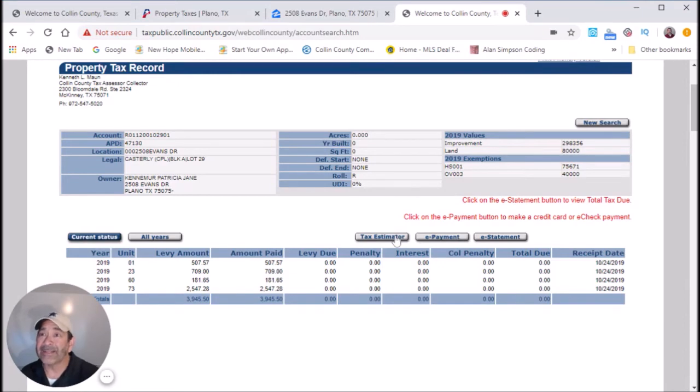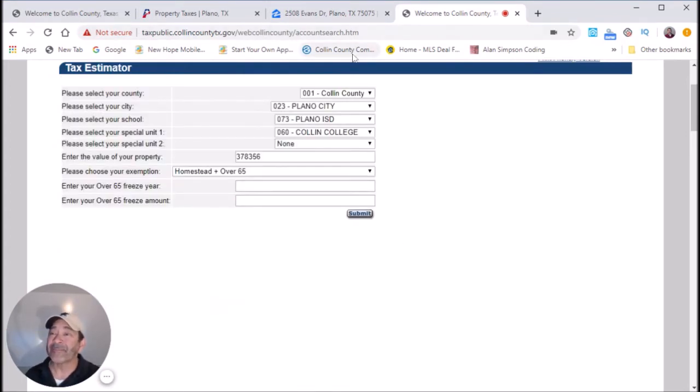Now, if you're going to be buying this property, you're going to have to calculate these taxes. And the person over there at the closing title company should be doing this, but we hit tax estimator. First of all, this is where the tax money is going to: Collin County, Plano City, Plano Independent School District, and Collin College. That's for this particular address.